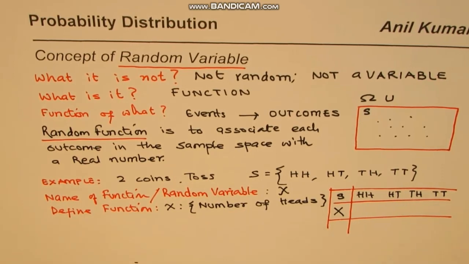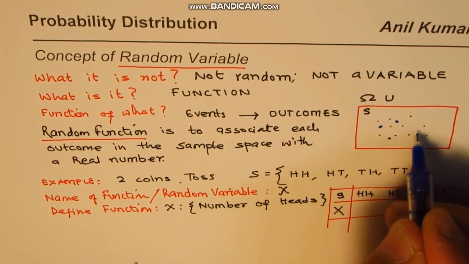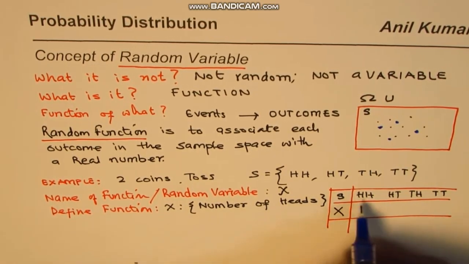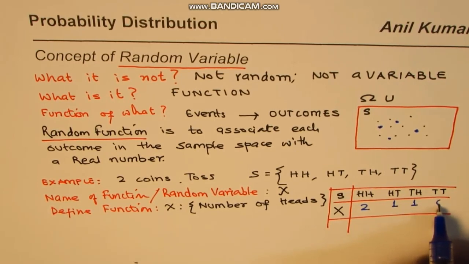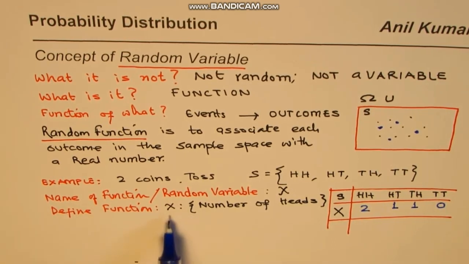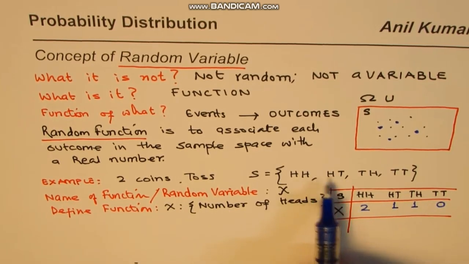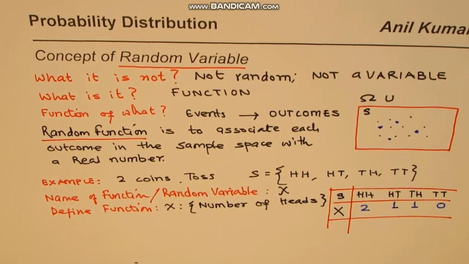So in the first case, let's say these are the 4 outcomes we are talking about in our space. So we say this is my 2 heads. So the number of heads here is how many? 2. Right? How many heads are here? Just 1. How many heads in this case? 1. How many heads in this case? 0. Do you see that? So in this particular case, the random variable X, which is defined as the number of heads when 2 coins are tossed simultaneously. Do you understand, right? So that is the case we are working with, right?